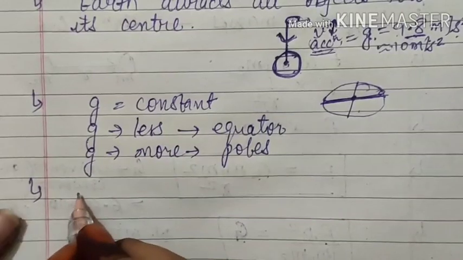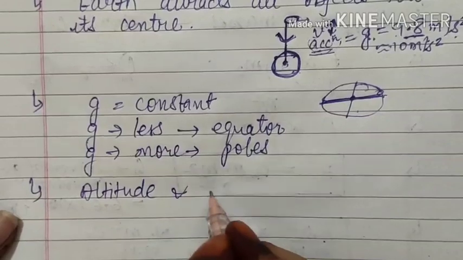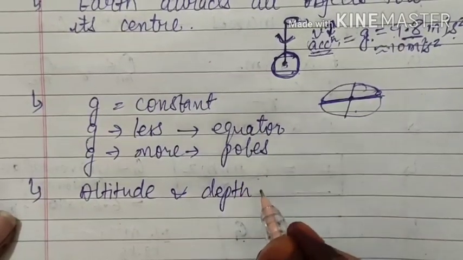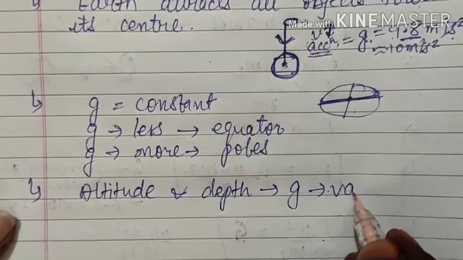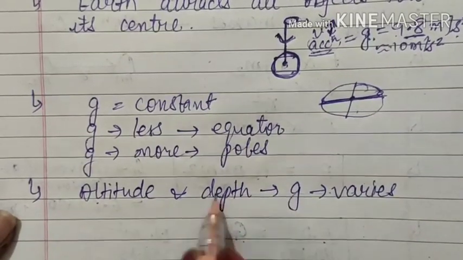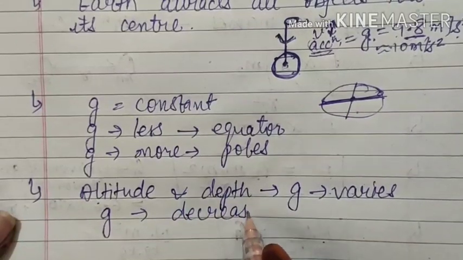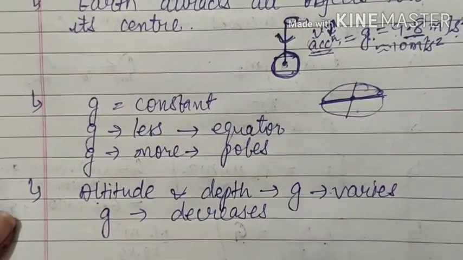Along with altitude and depth also, the value of g varies. That means again not constant. With depth as well as with altitude, the value of g decreases. In both the cases it decreases as you move inside.